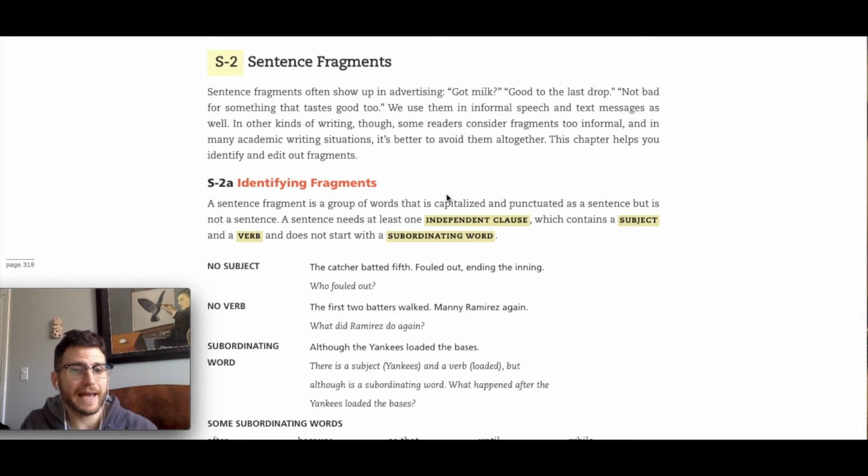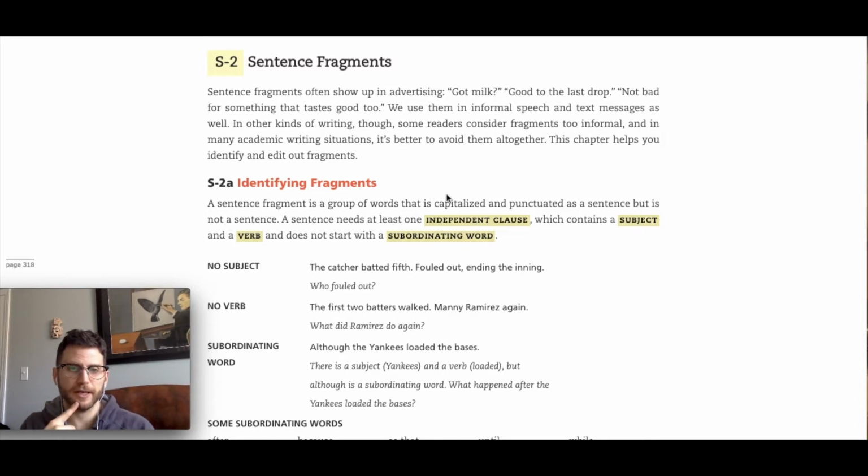Sentence fragments tend to be short, but really what they are is a sentence that's missing something. So I don't even want to call it a sentence. But the way a sentence fragment happens, it's one of four ways.